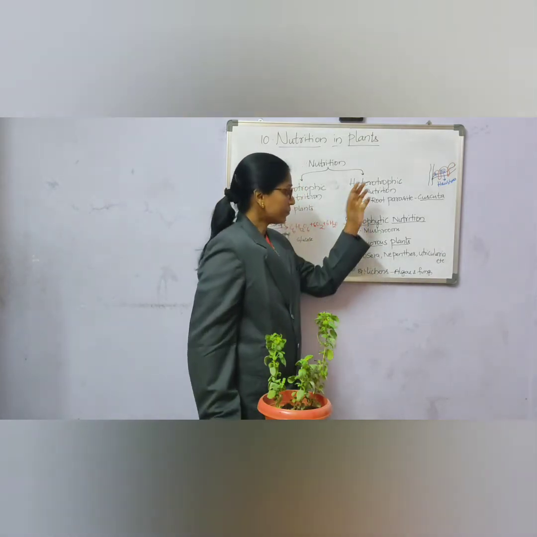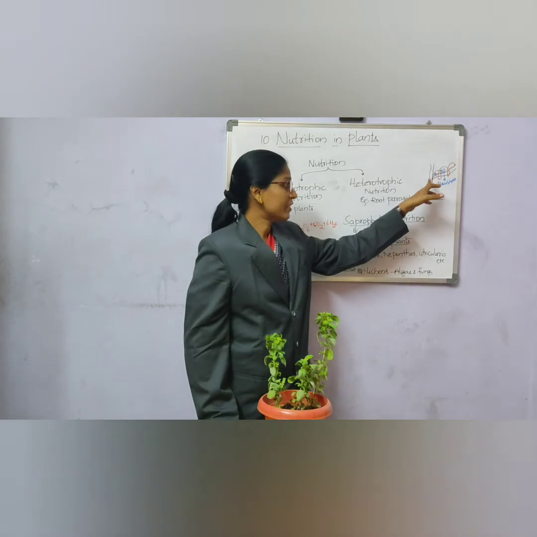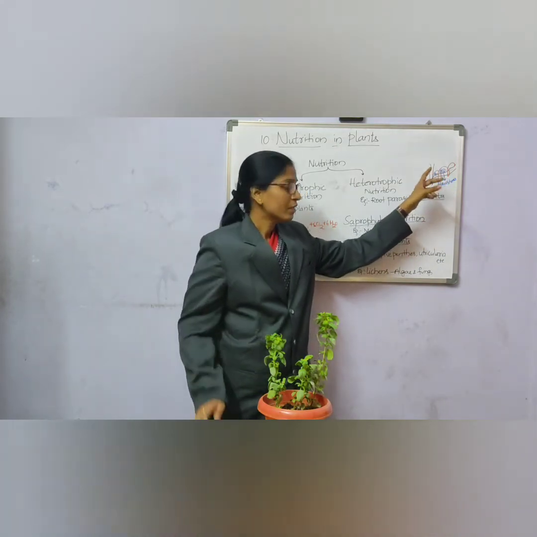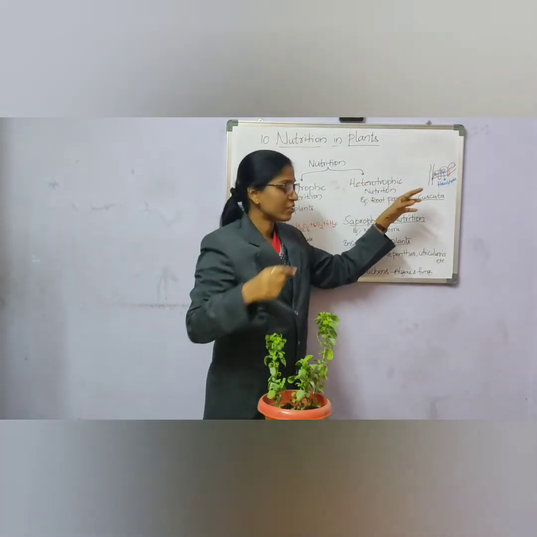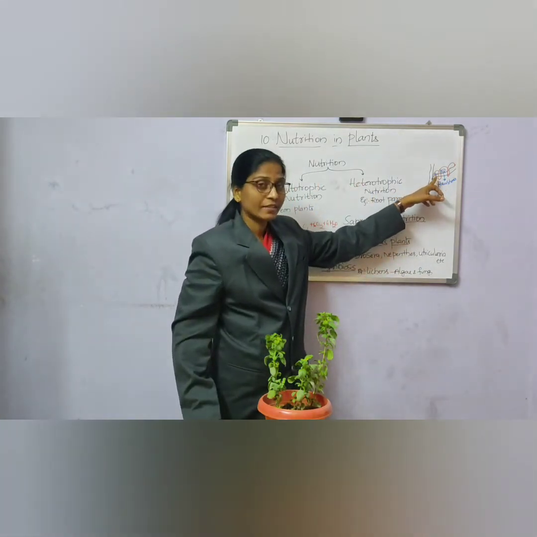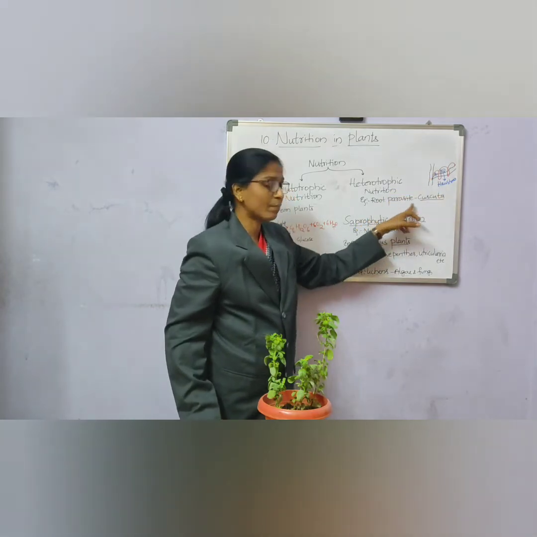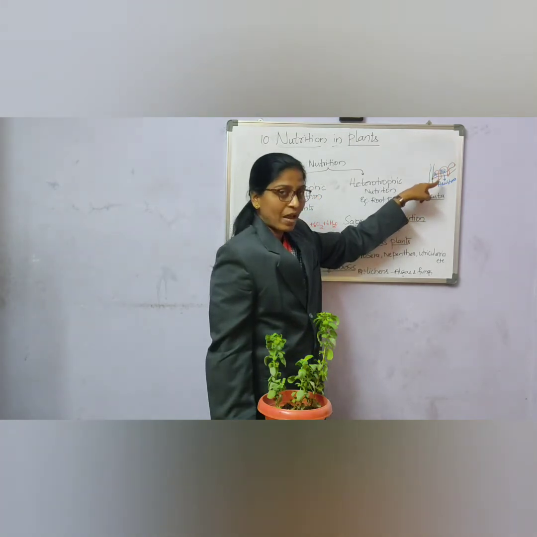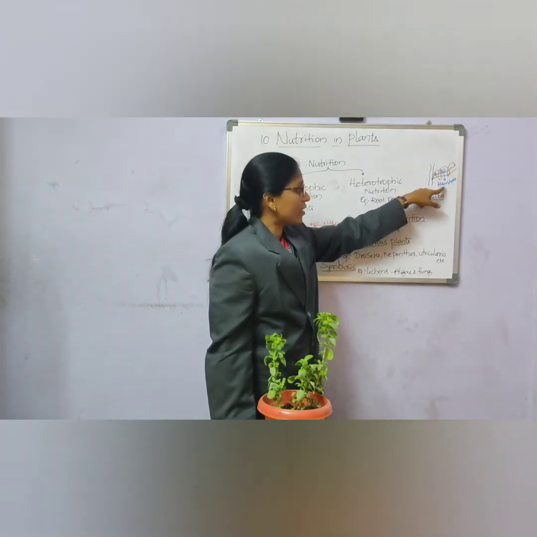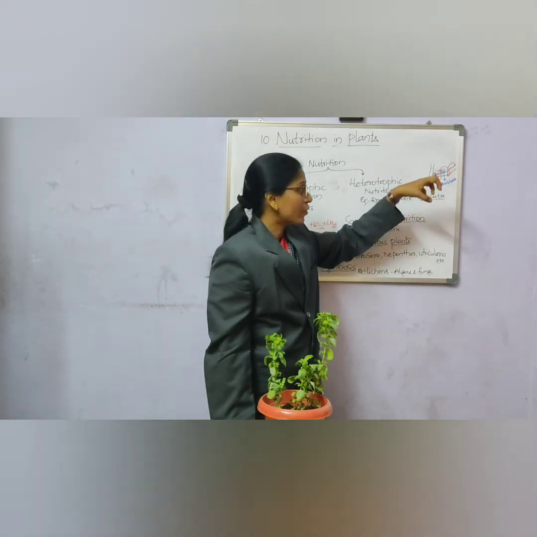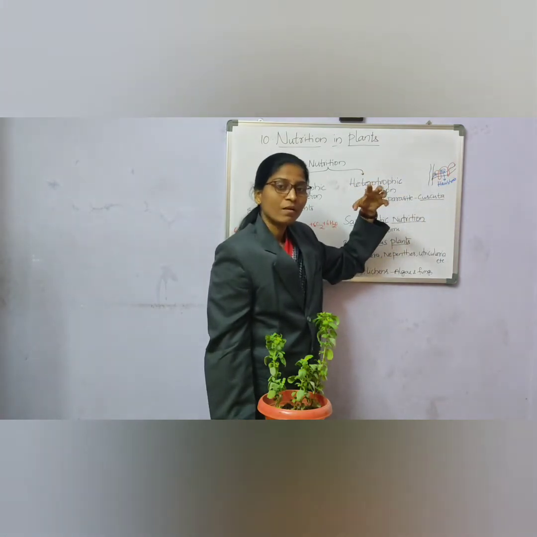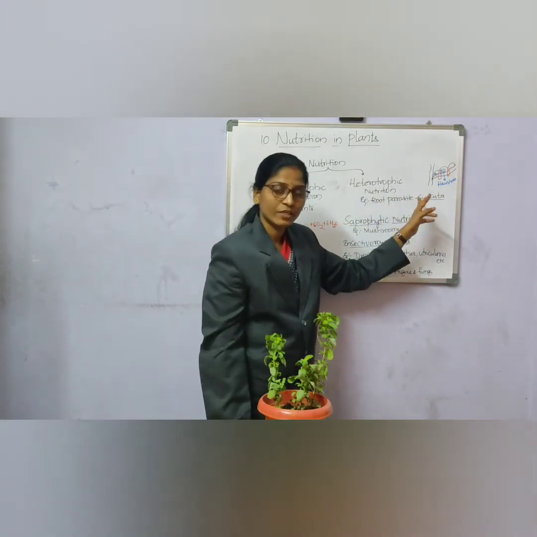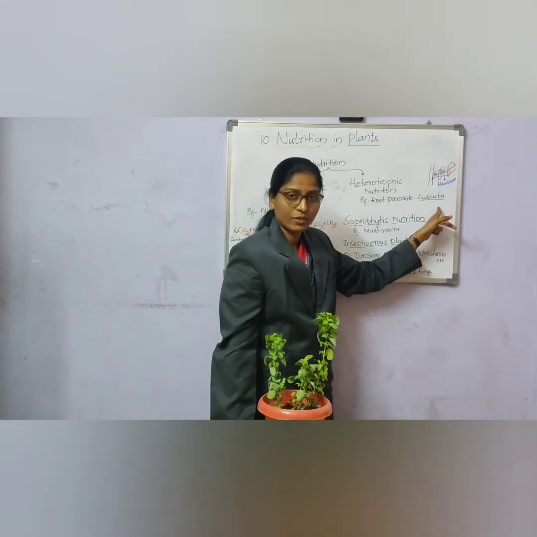See children, on some of the large trees, there are some small plants clinging on to the tree, on the branches. They will be present like this. For example, Cuscuta, it is a parasite. With the help of special roots, known as Haustoria, they attach to the big plant and take the food from the plant. Yes, this type of nutrition is parasitic nutrition, and the example is Cuscuta.